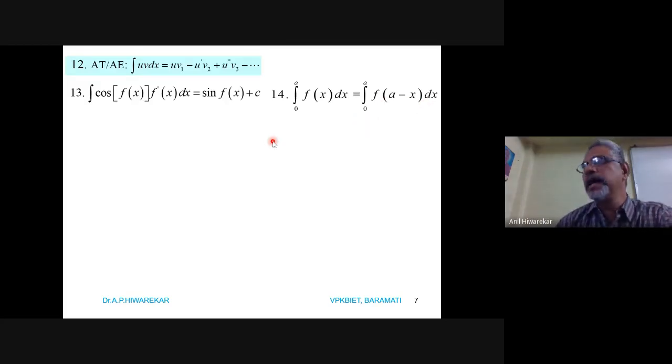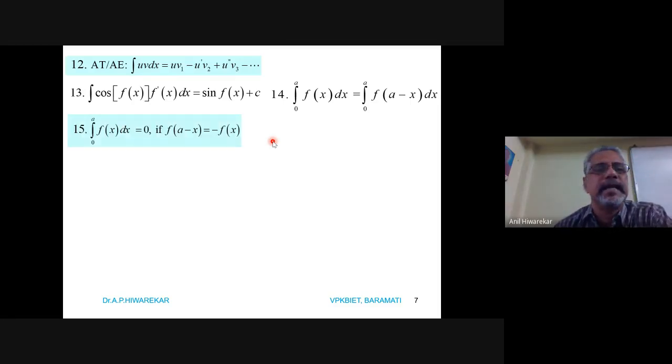This is another formula which is most useful while dealing with the problems, particularly the problems which appear in the GATE examination. Then another formula is integration of f x dx from 0 to a is 0 if f of a minus x is equal to minus f x.